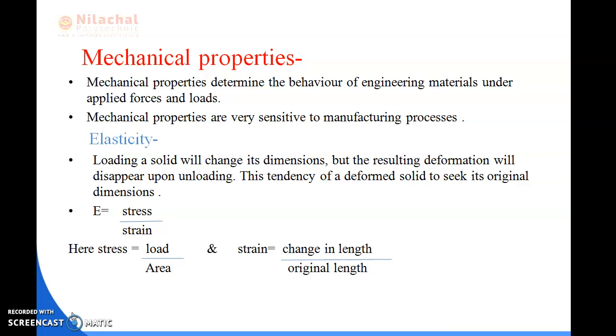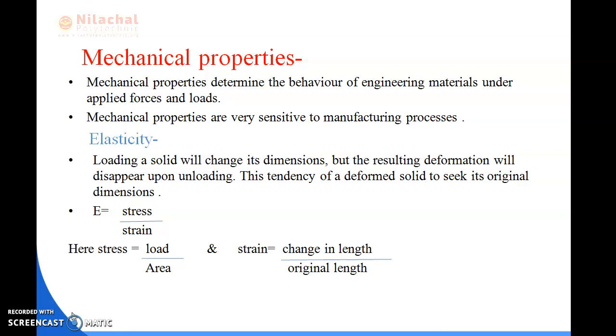It changes its dimension, but the resulting deformation will disappear upon unloading. This tendency of a deformed solid to seek its original dimension upon unloading is described by the property of elasticity. In simple words, loading a solid will change its dimension, but the resulting deformation will disappear upon unloading. This tendency is called elasticity. And every metal has its own elastic limit.